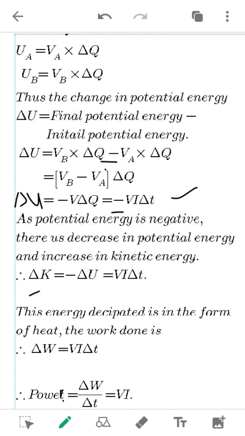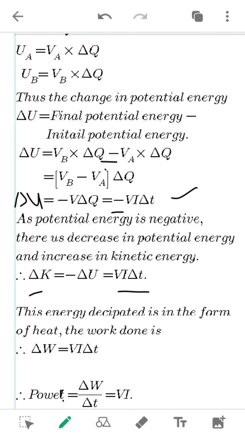Therefore delta K equal to minus delta U. What does an increase in the kinetic energy mean? The charges will be moving vigorously, right? So delta K equal to minus delta U equal to V I delta t, right?